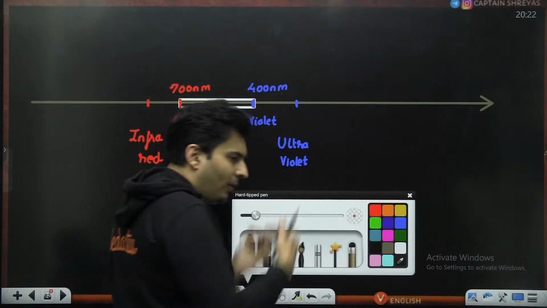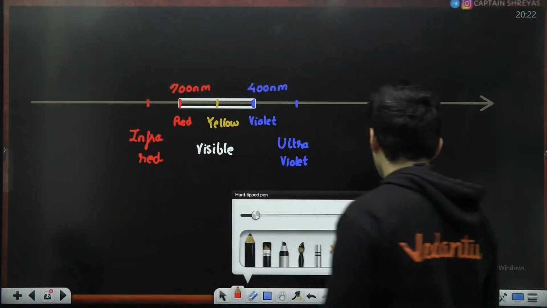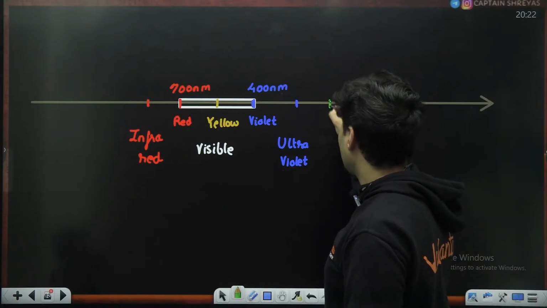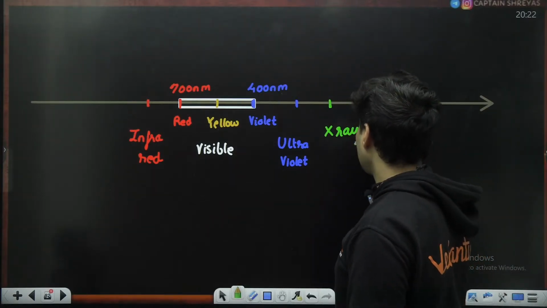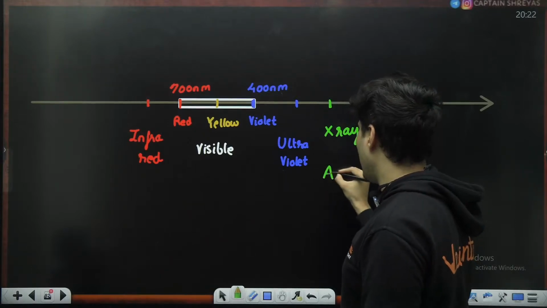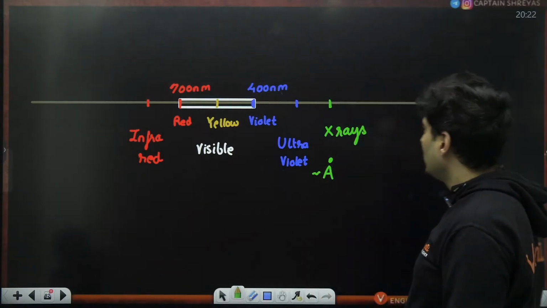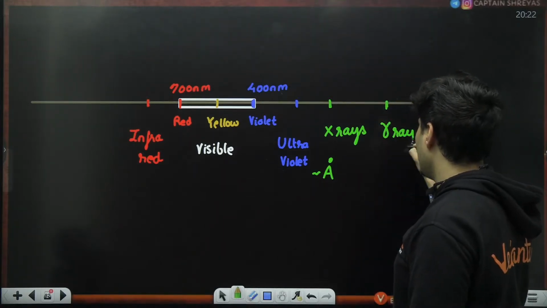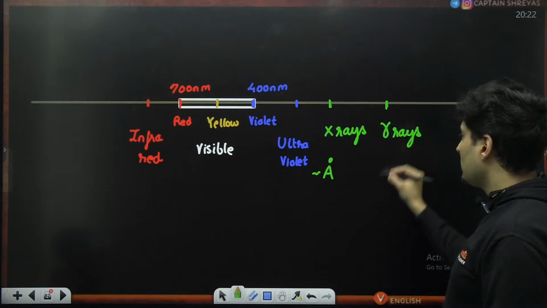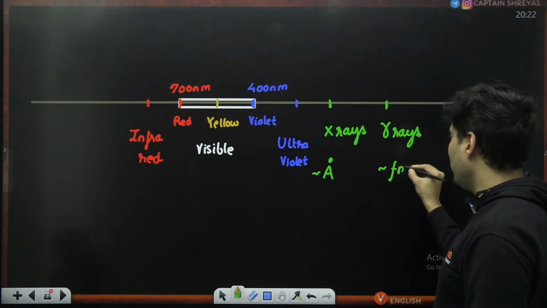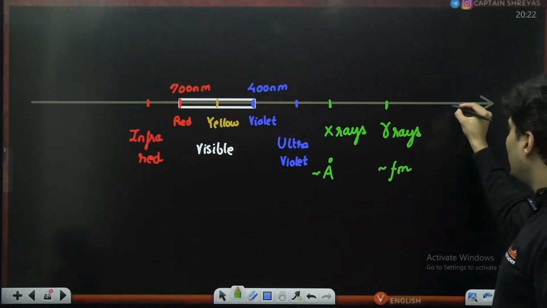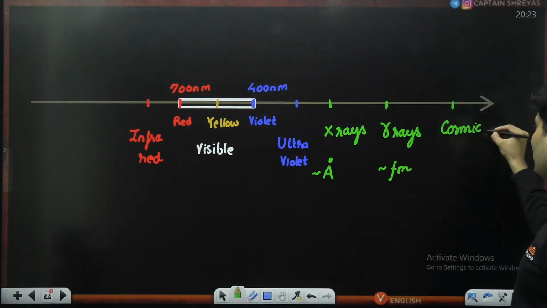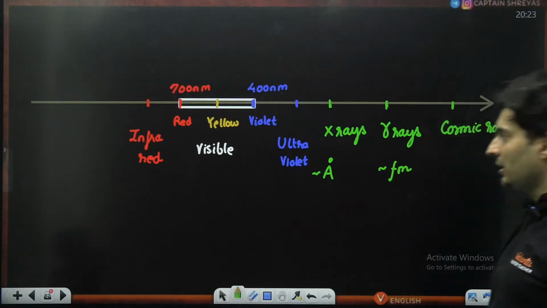After that, below 1 nanometer, in angstroms, you get X-rays. It typically goes in a few angstroms. After X-rays you get gamma rays, which are used for treating cancers and are very energetic. Their wavelength is in the range of femtometers. And then after that you get cosmic rays, which have no end and are very, very energetic.